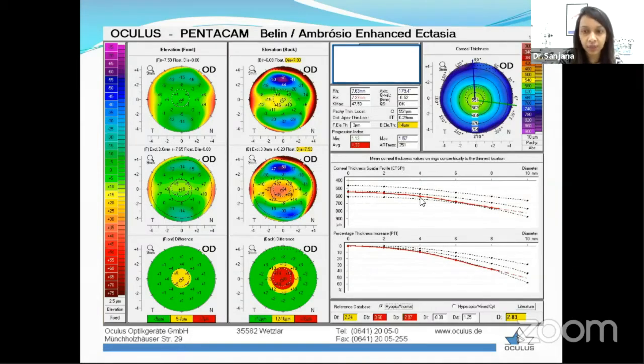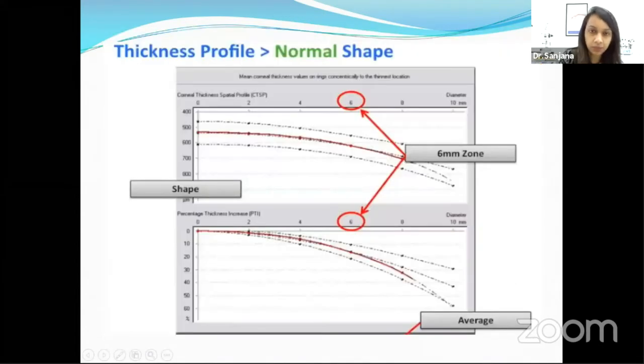But if at all we see a dip early, like what is seen here, we see that the dip is seen much before 6 mm, like probably around 3-4 mm. That means that the center part is much thinner in comparison with the periphery, and again, it's considered a little suspicious. And the same thing holds good for this as well. Now, the patient's data will be represented by red, which should coincide with the central data, and beyond 6 mm, there will be a dip normally seen. So this is how we see the normal 6 mm zone, beyond which we see that there will be a dip in the map.